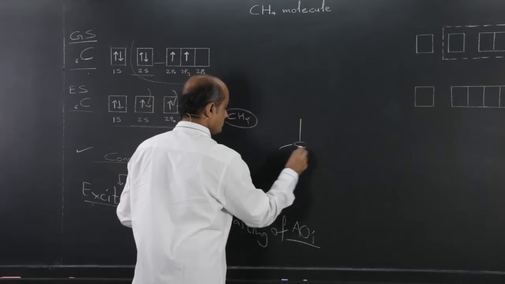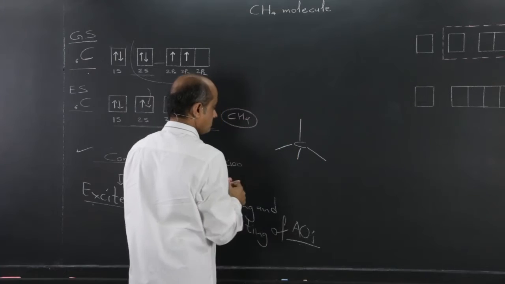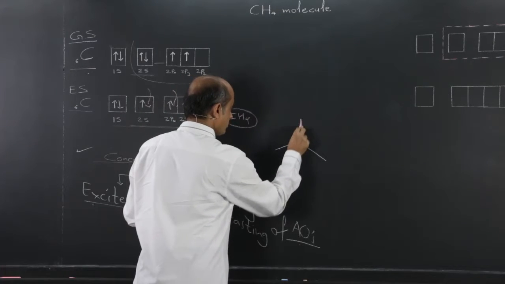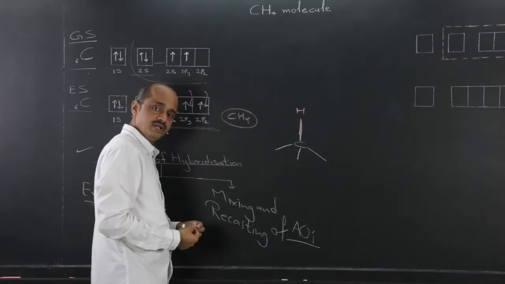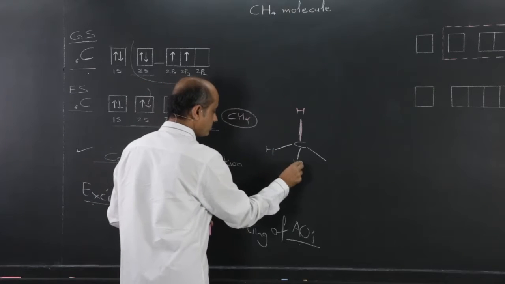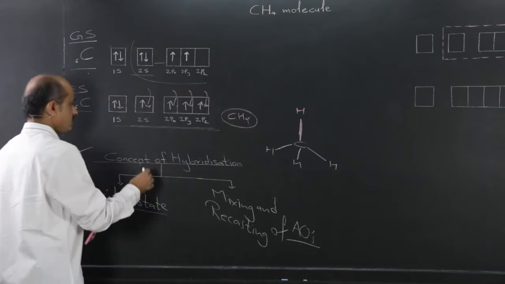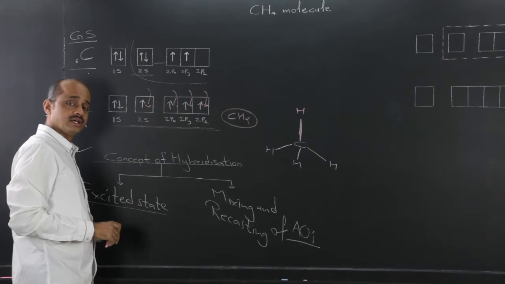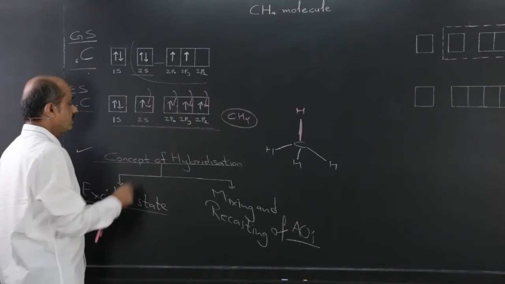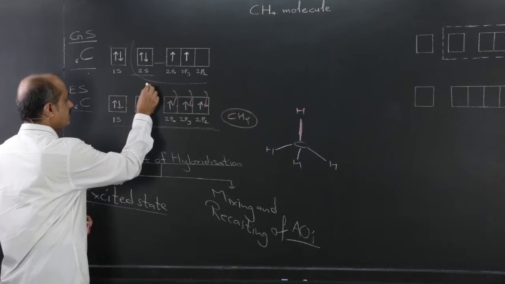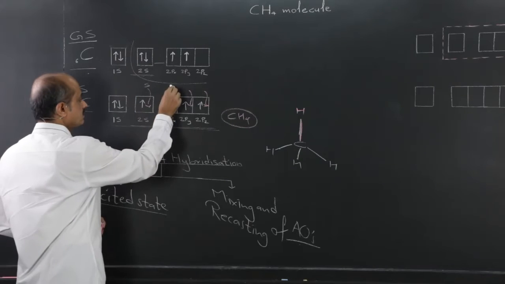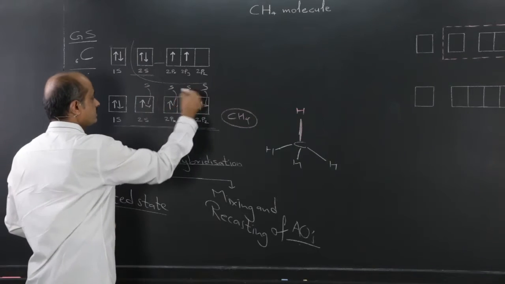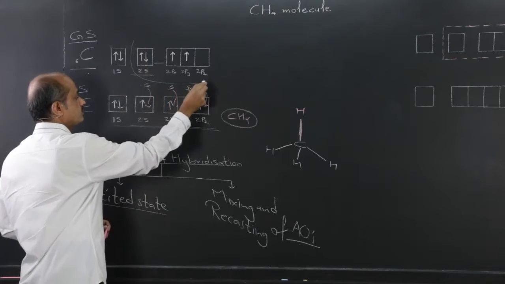But one CH bond will be different from the remaining 3 CH bonds if the explanation is done only on the basis of the excited state. Because hydrogen makes available 1 electron, 1s1.